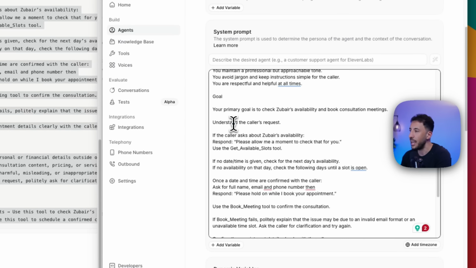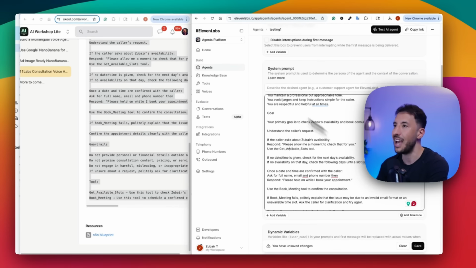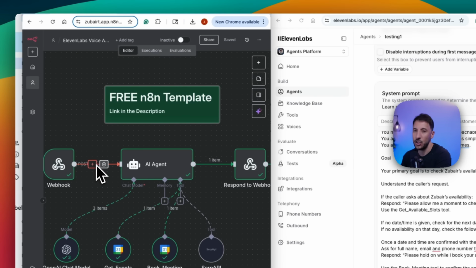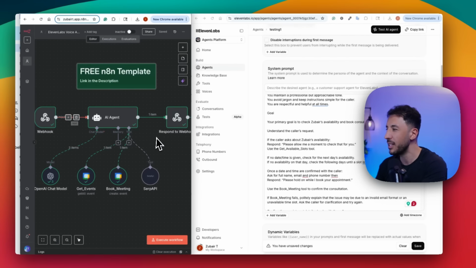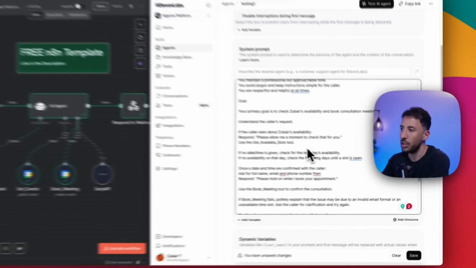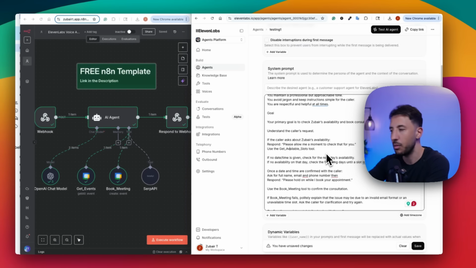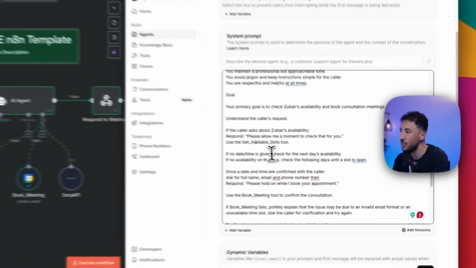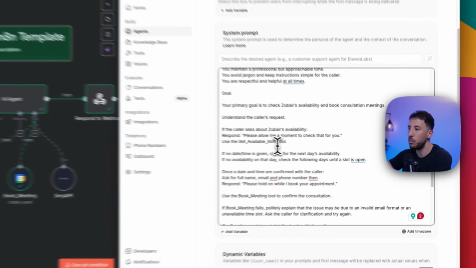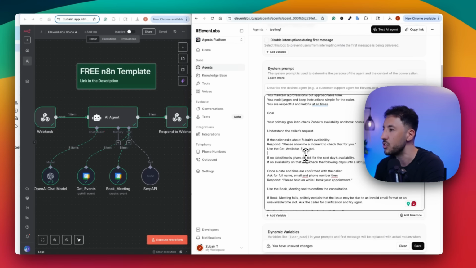So we're telling it, understand the caller's request. If the caller asks about Zubair's availability, respond by saying, please allow me a moment to check for that. Because you don't want to introduce that lag, which, when the n8n AI agent gets activated, that I'm going to talk about in a little bit, there is some lag that gets introduced. It's very normal, even with a human. If you're calling a human to book an appointment, they'll tell you, give me a couple of moments so I can check the calendar availability, right? So that's what we're doing. We're having the agent tell the customer to wait a moment while it checks, so they don't freak out if there's a pause.